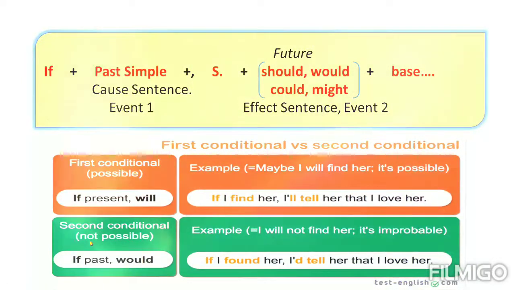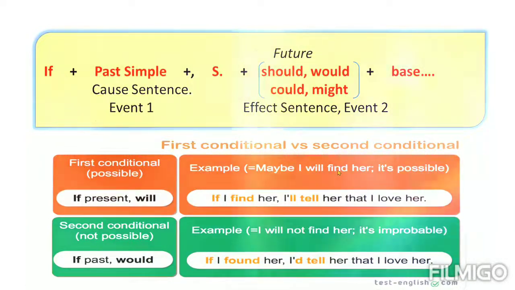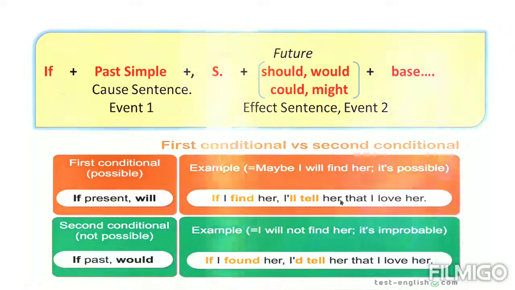But if the situation is not possible, we should use the second conditional. That is, if present, will; if past, would. Example: maybe I will find her. It is possible. If I find her, I will tell her that I love her.